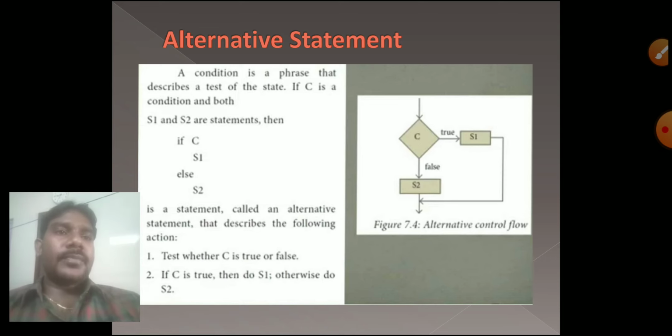If the condition is true, the S1 part will execute. If the condition is false, the S2 statement will execute. Here the alternative is: true means S1, false means S2. Test whether C is true or false. If C is true, then do S1, otherwise do S2. Two statements are there, and any one will execute at a time. True means the S1 statement, false means the S2 statement.